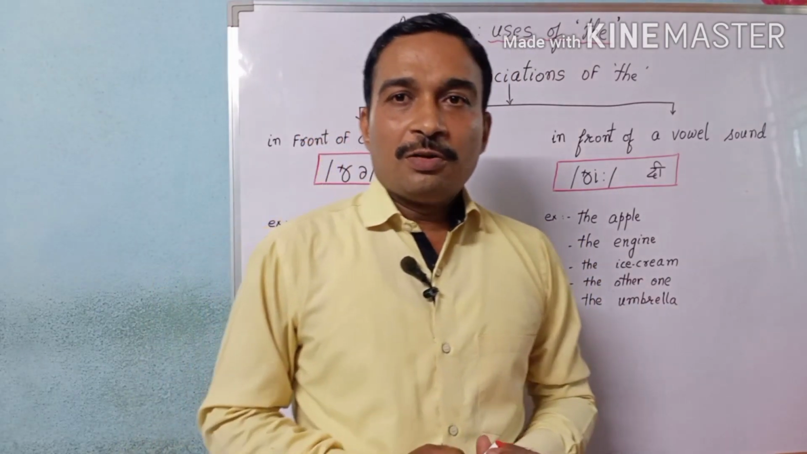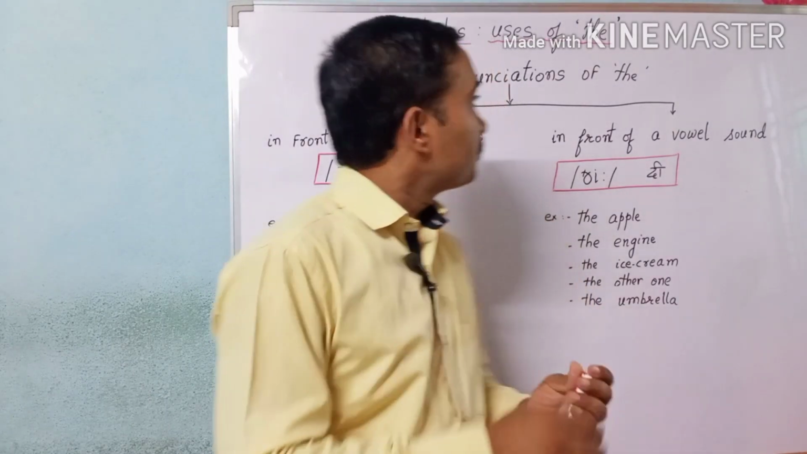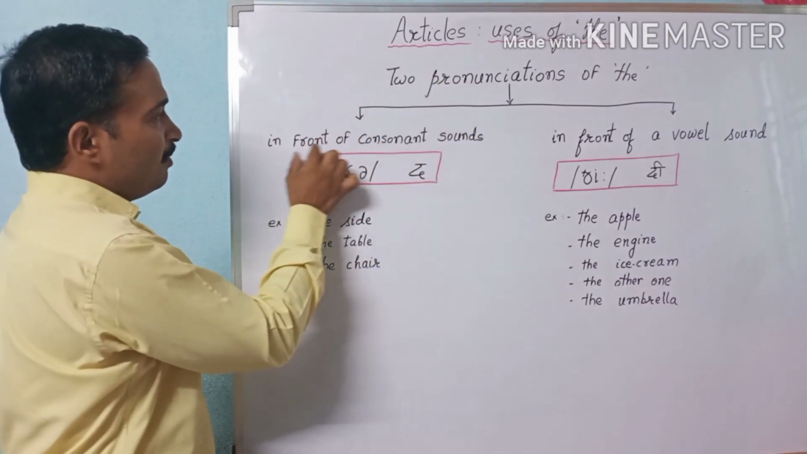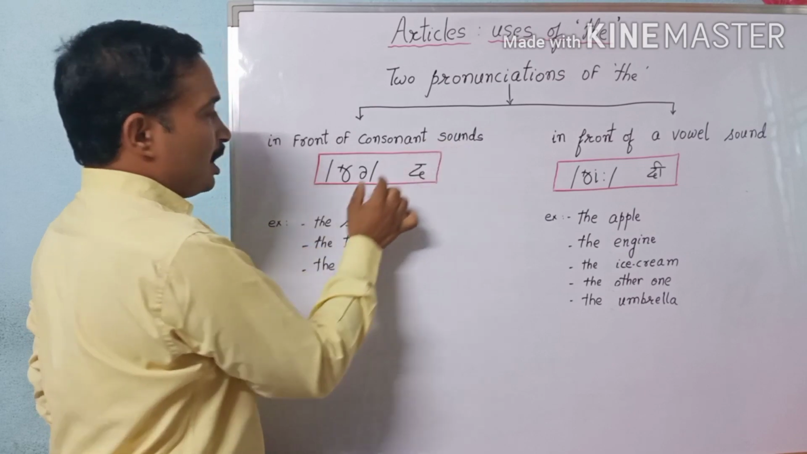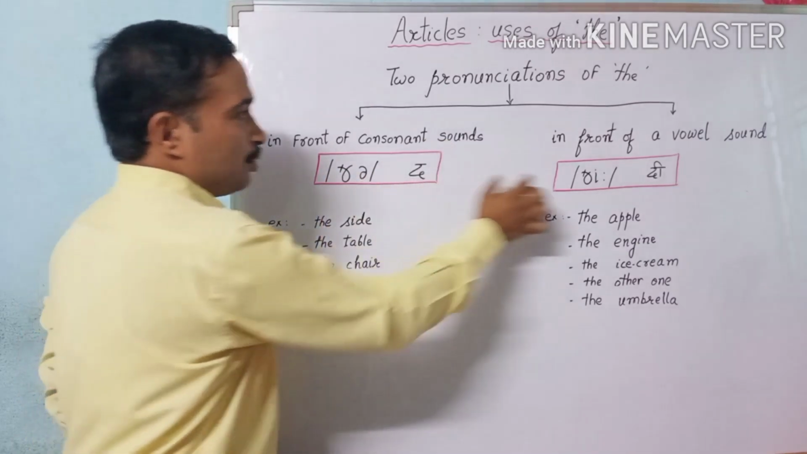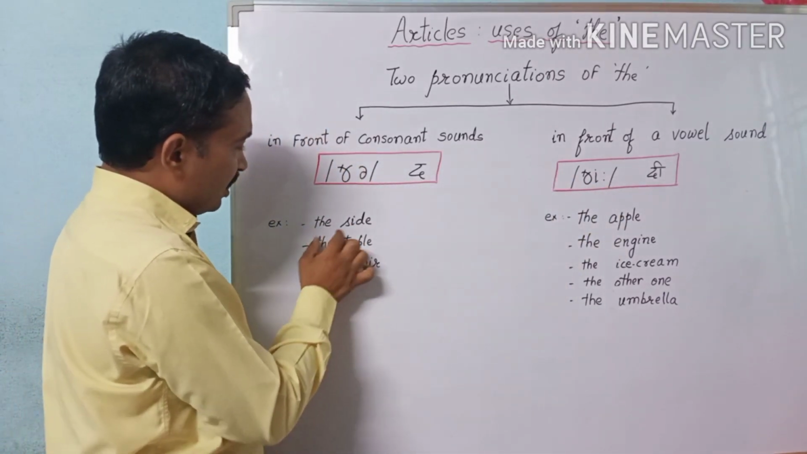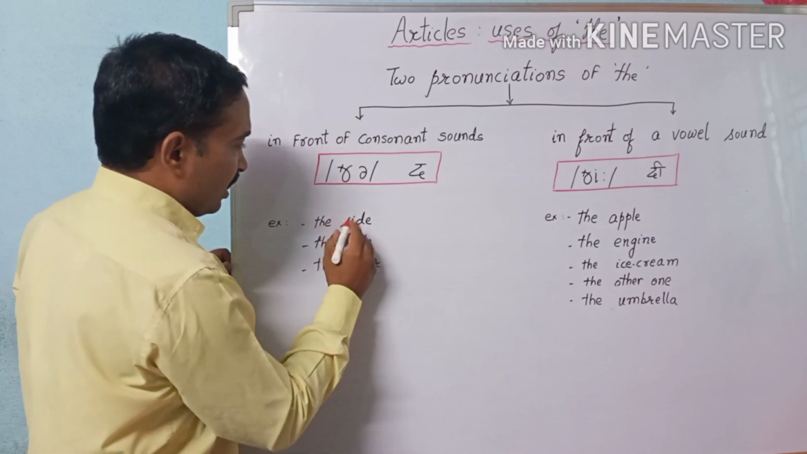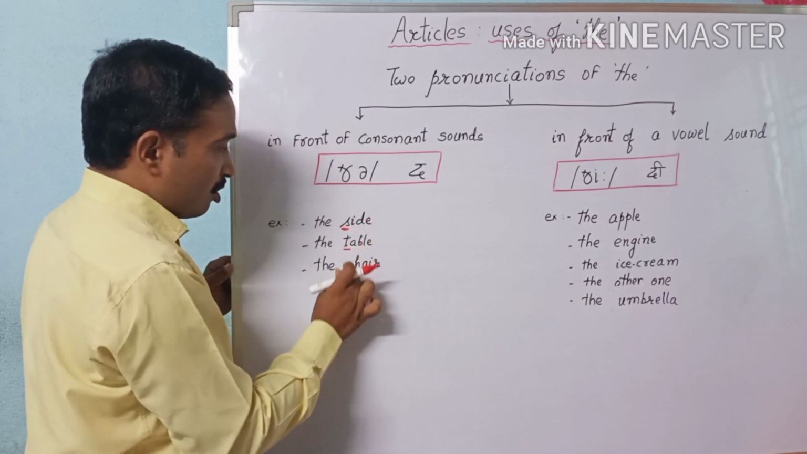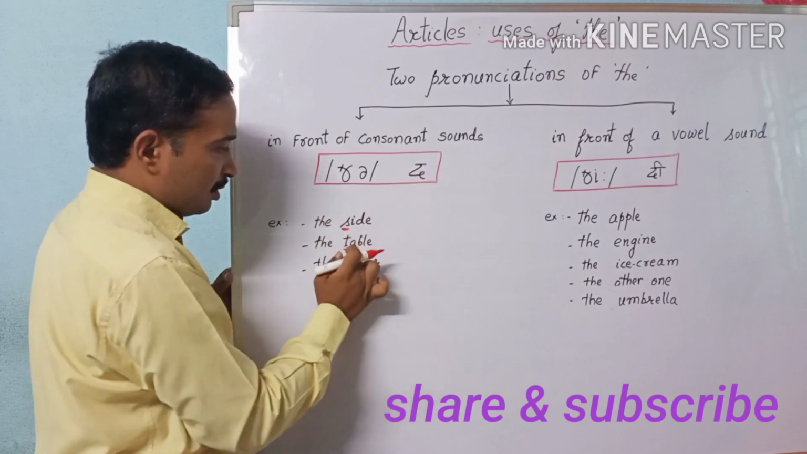First of all, there are two types of pronunciation of the article the. In front of consonant sounds, we will pronounce it as the. In phonetics, I have written these two words. For more clarification, we will see some examples: the side, the table, the chair. All these start with consonants, so in front of a consonant, we will pronounce it as the.